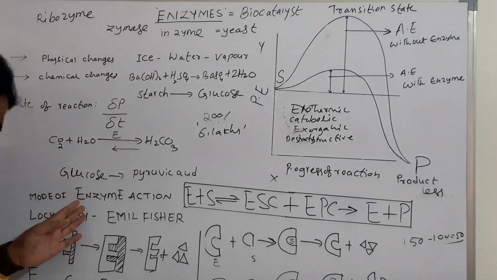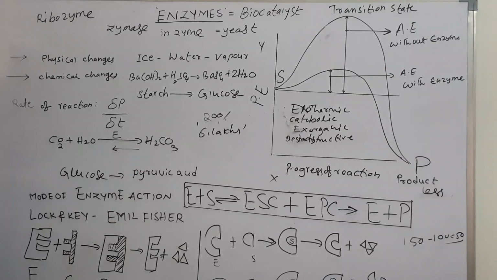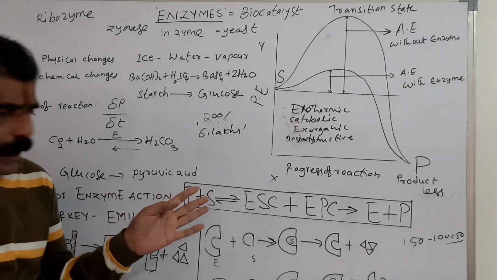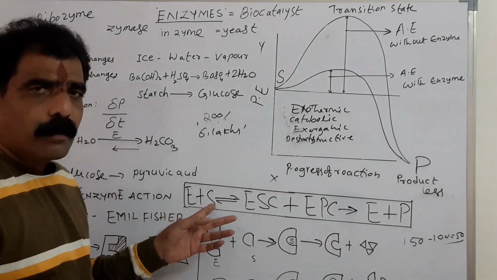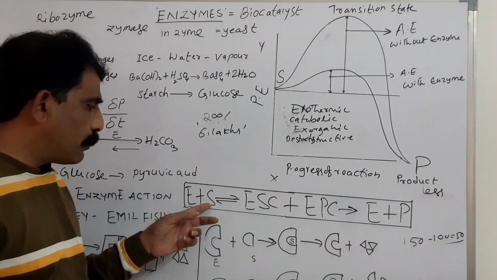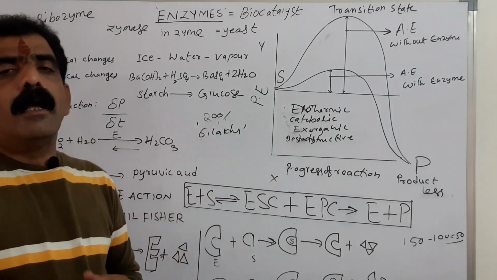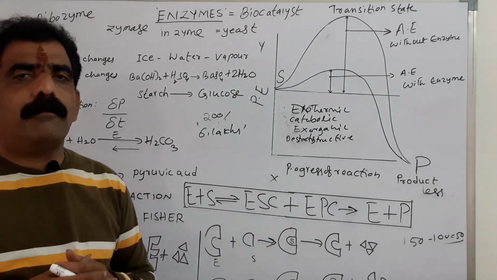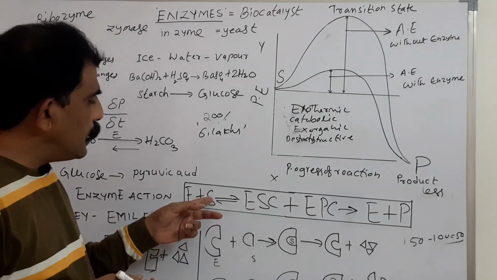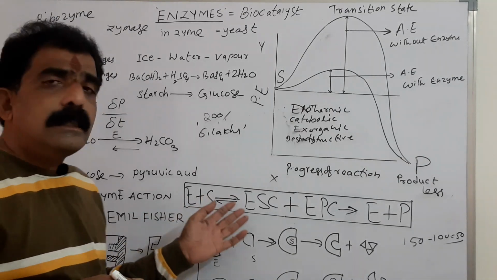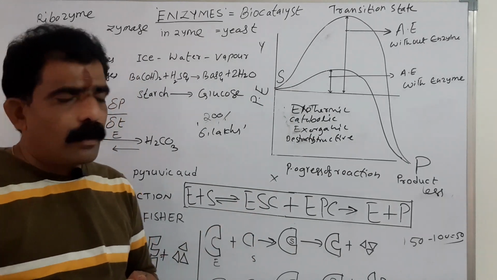Okay, coming to the mode of enzyme action. Here, enzyme molecule, this is substrate molecule. Enzyme is a macromolecule, substrate is a micromolecule. Substrate is attached to the enzyme molecule at the active site. Active site is a place on the enzyme where the substrate molecule gets attached to it. When substrate is attached to the enzyme molecule, an enzyme substrate complex is formed. E, enzyme, S, substrate, C, complex.